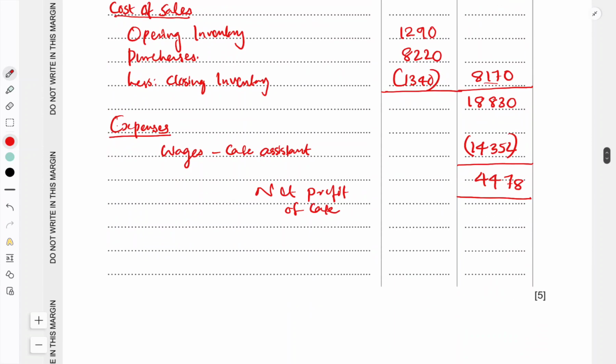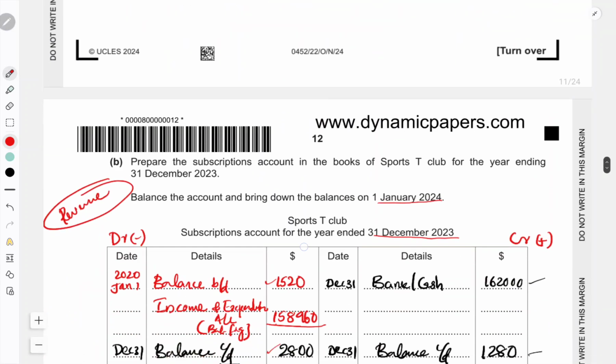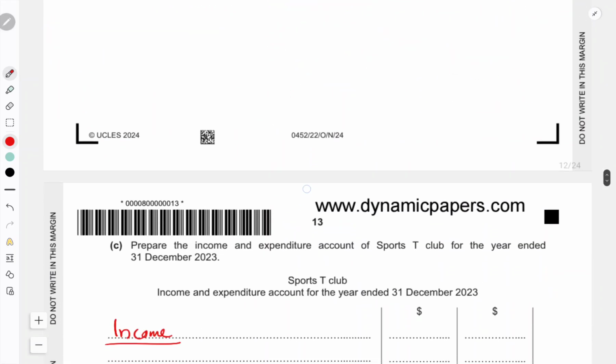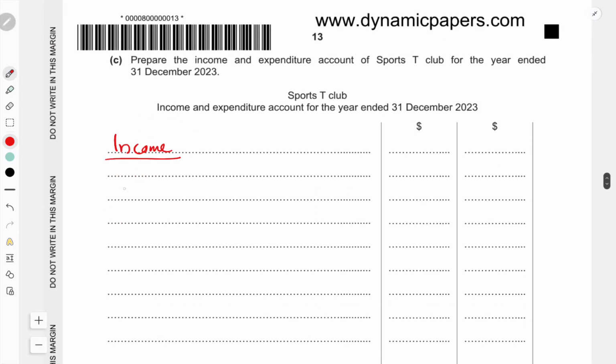The profit is 4478. This will be transferred to the income side of the income and expenditure account. So we will write here profit from the cafe, 4478.